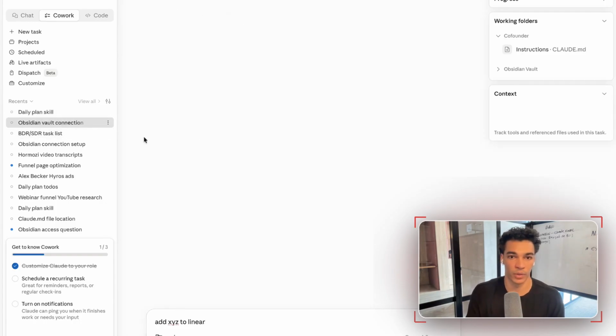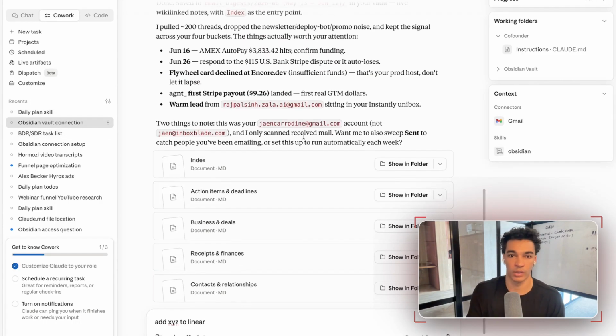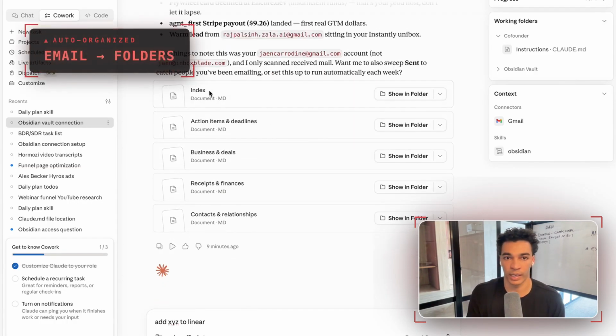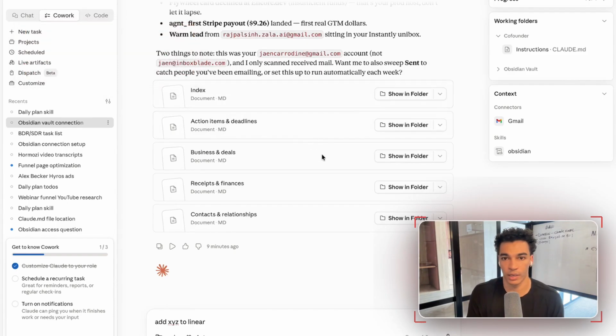Let's head back to the other tab that we were just working in to show you how to finish this setup. What it's done here is it's created a bunch of new folders and files for each of the information that we told it to grab, and it's added that to Obsidian, and then now it'll later be able to access all this information about you and pull that into context, which is super helpful.